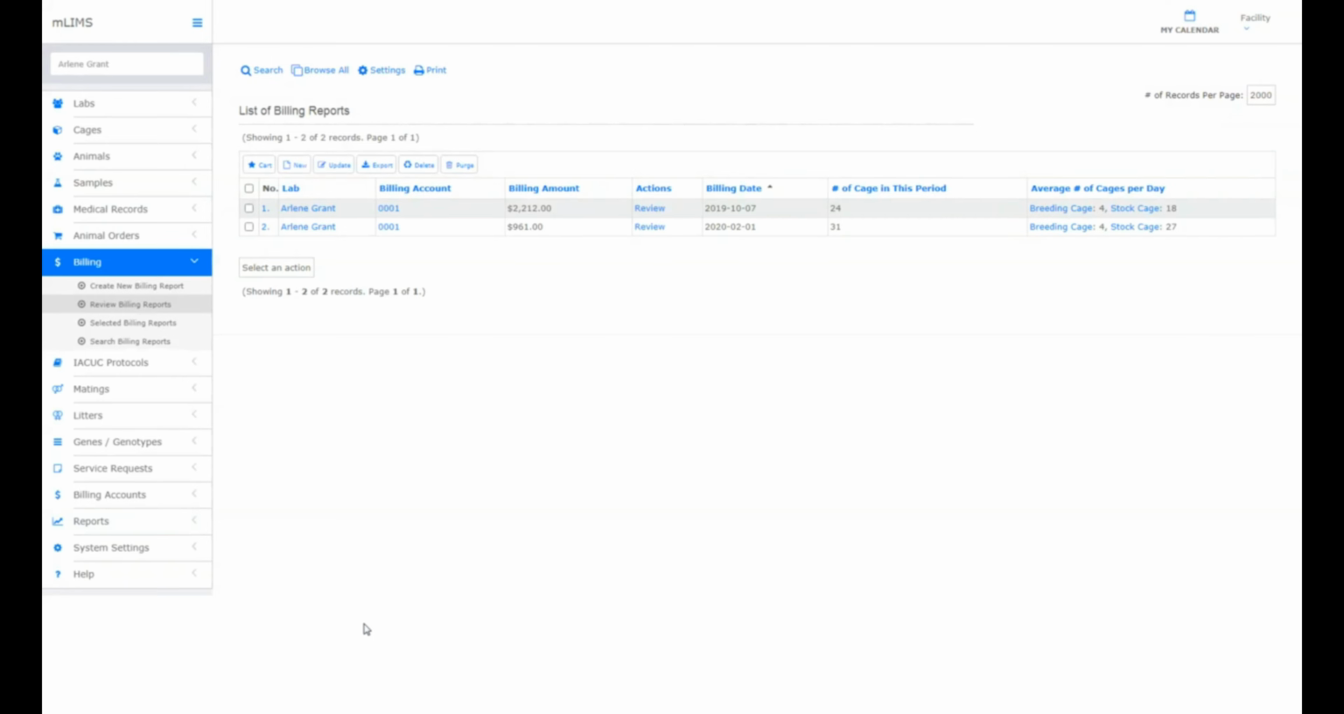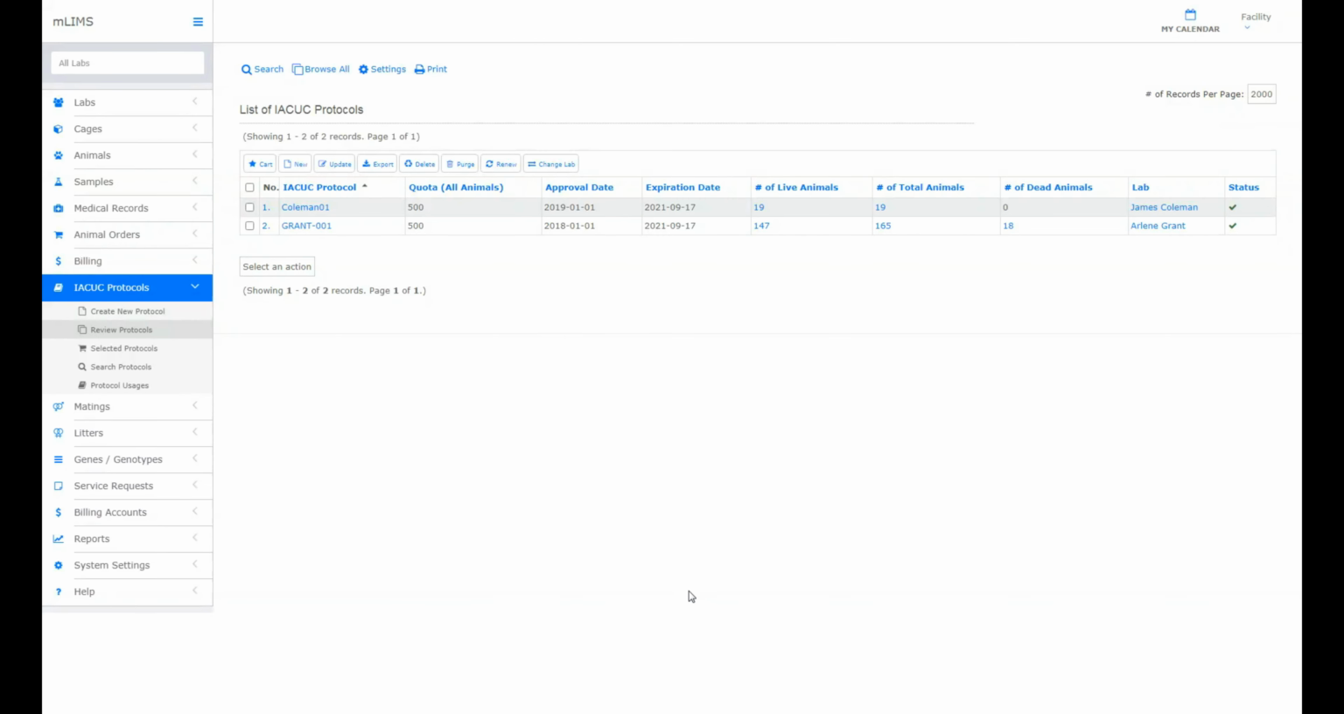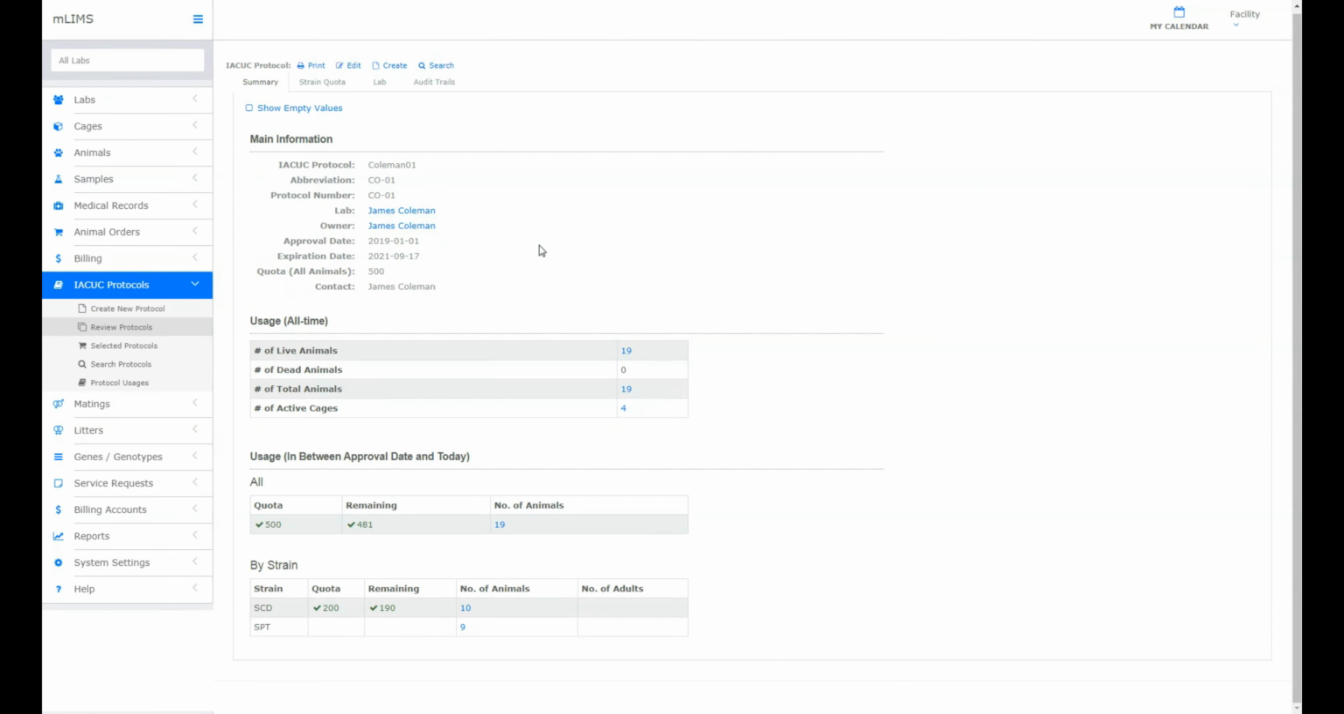mLIMS tracks all cage usage and assigns your billing amounts to each PI. Create billing accounts and then create a billing report, which can be then reviewed directly by the research lab. Facility tracks protocols for all research labs in your institution. Get accurate counts of every protocol and notices of expirations or over quota.